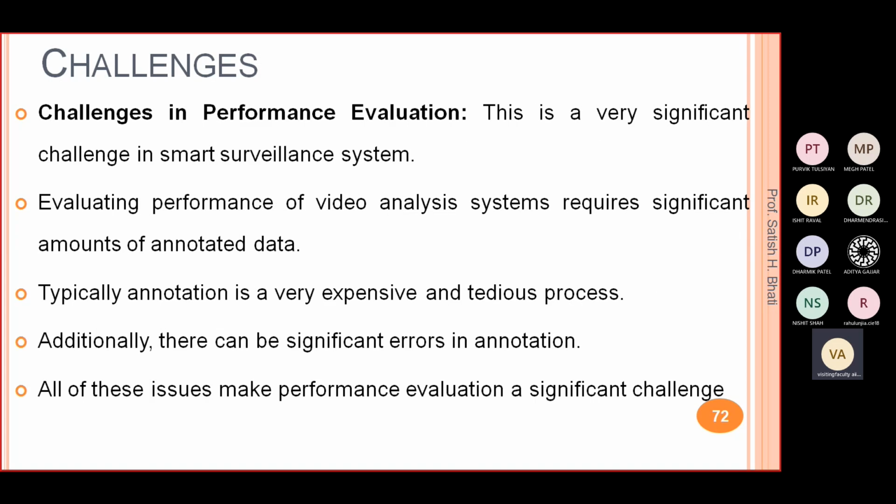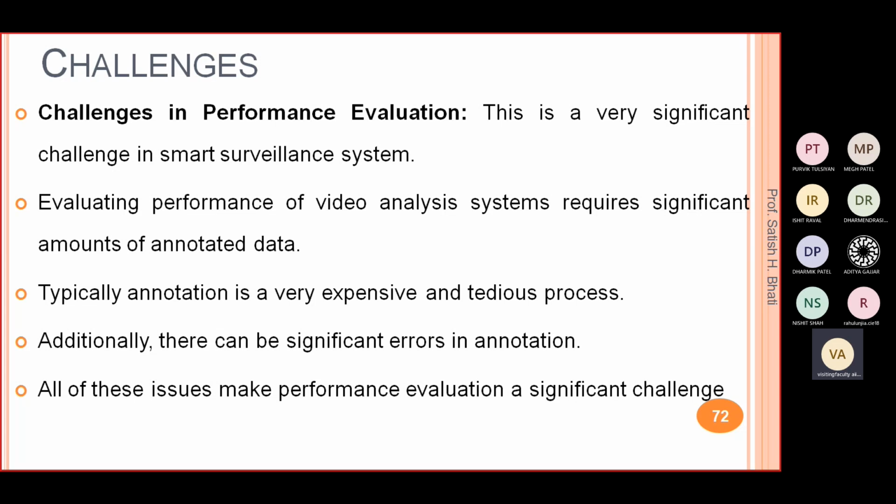Then, performance-wise, if you want to make a model which will automatically detect some abnormal activity, right? It needs some previous, past data about that.